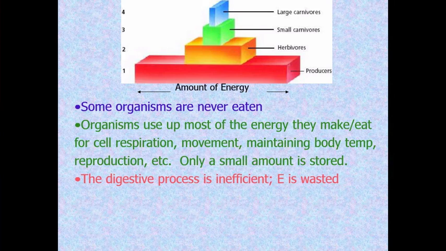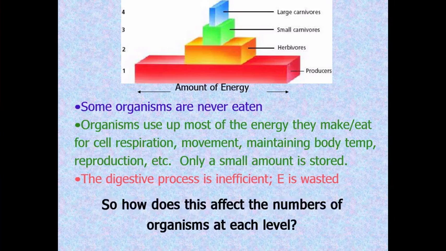In addition, the digestive process of animals is inefficient, so energy is wasted. When that owl eats that mouse that does not have very much energy in it in the first place, some of you may be familiar with owl pellets, the owl isn't able to digest the bones and it's not able to digest the fur. So all the energy that was stored in the bones and the fur gets wasted. And oh, I guess that was the last one.